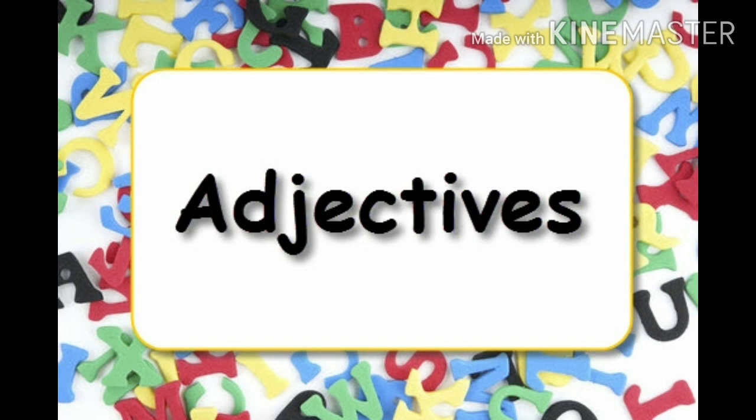There are 3 positions of adjectives: attributive adjective, predicate adjective, and post positive adjective. And what are the examples given for the forms of adjective? I gave small, smaller, smallest, comfortable, more comfortable, and most comfortable.